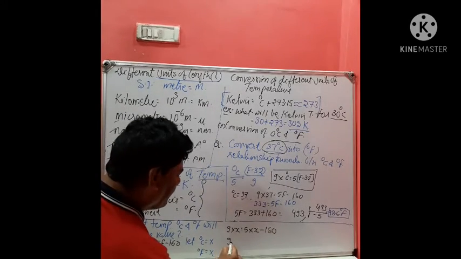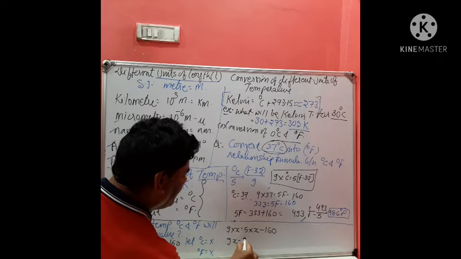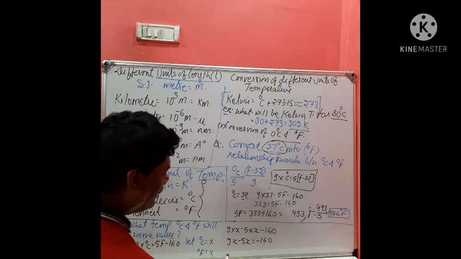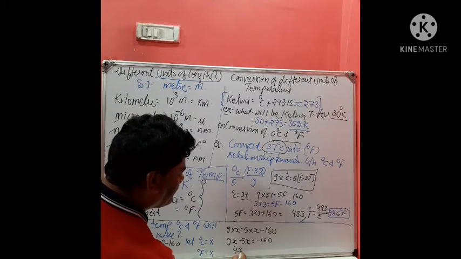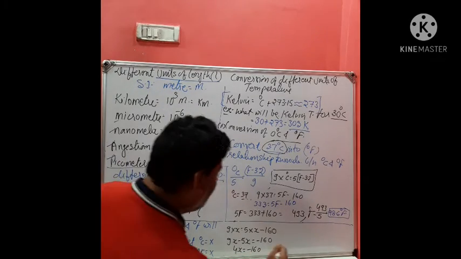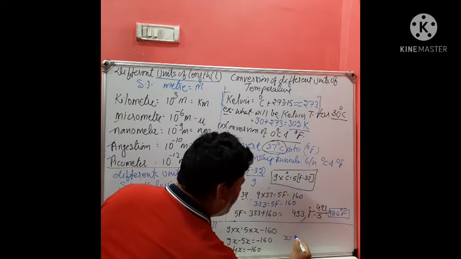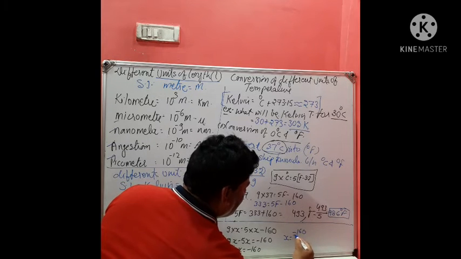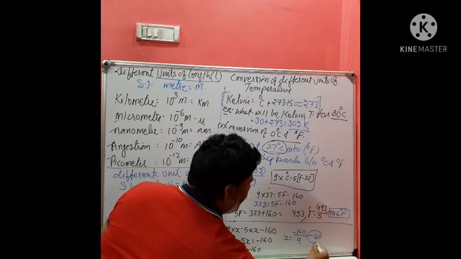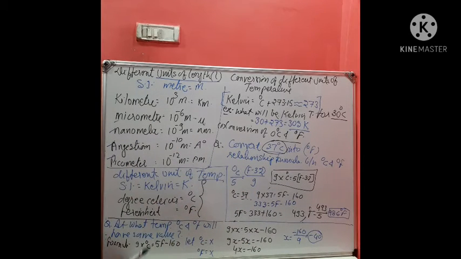Or we can write 9X minus 5X is equal to minus 160. Or 4X is equal to minus 160. Or simply X is equal to minus 160 divided by 4. So that will be minus 40. So at minus 40 temperature, the degree Celsius and the degree Fahrenheit will have the same value.